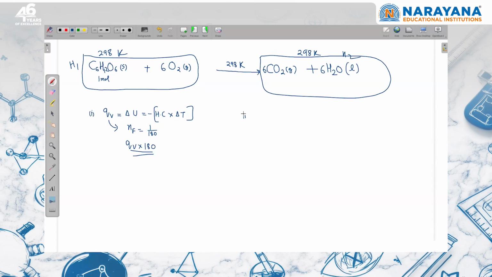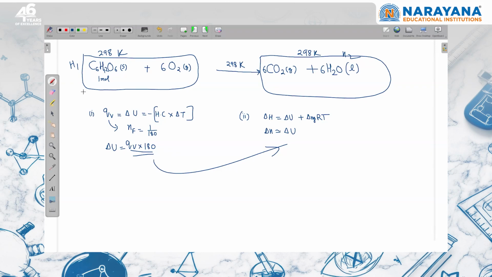Now, if I have to calculate delta H of the reaction, I know that this is delta U of the reaction with a minus sign already there, right? Okay. So this is delta U of the reaction. Now I will use delta H is equal to delta U plus P delta V. They have not mentioned anything about initial and final pressure or volume, so I am going to assume ideal gas, and I can write delta n_g RT. And delta n_g for this process will be 0. So we'll say that delta H is approximately equal to delta U. So both answers will be the same. So like that you have to follow.